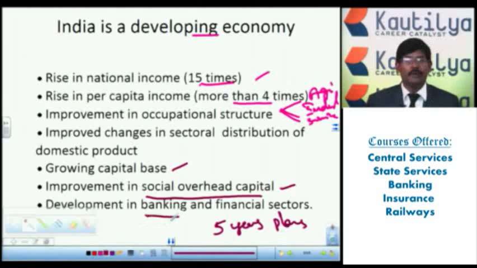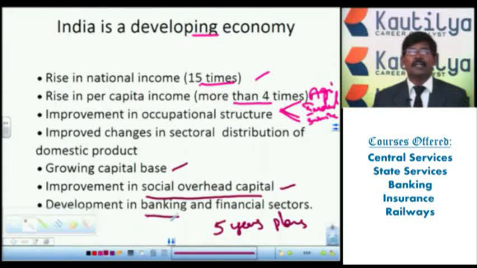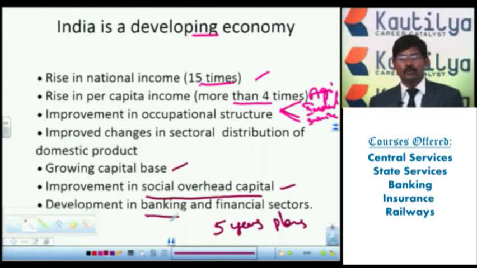Whenever we give importance to the banking sector and banks are established, people in different sectors, mainly agriculture, industries and the service sector, can get loan facilities, and those with surplus money have deposit facilities available. With the help of this, the financial sector develops. When the capital moves easily, automatically all the sectors move towards the development stage. So because of all these features, India is called a developing economy.